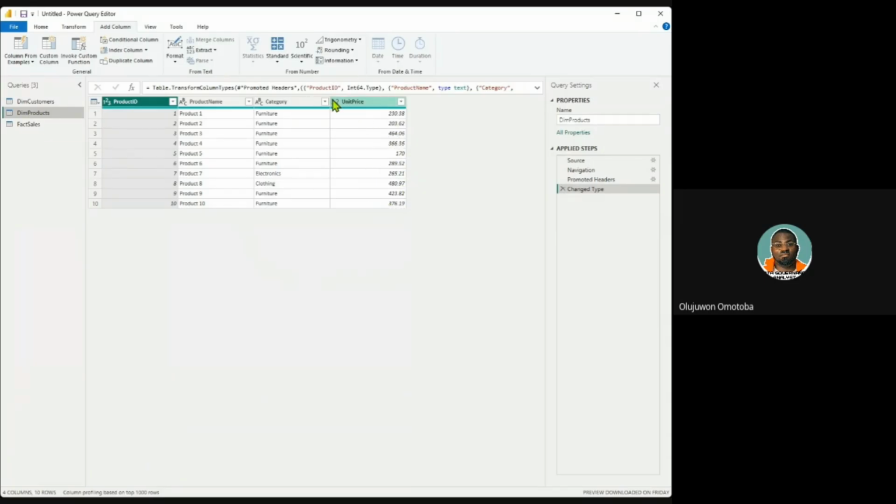To state this, there's something called fixed decimal number. Fixed decimal number is usually used for currencies. Once you click on it, it changes this to currency. The advantage of doing this is that when we get to data visualization, the visualization would treat this data as money and not just decimal numbers. That is the essence. So data cleansing has a very big role in ensuring that your visualization is proper. If you do not get it right from here, we will have issues when we get to visualization.